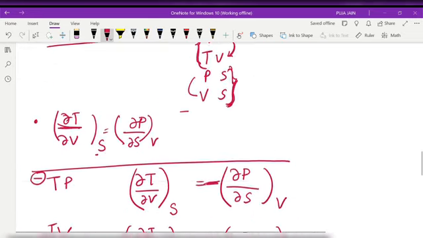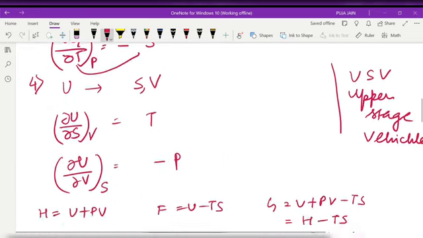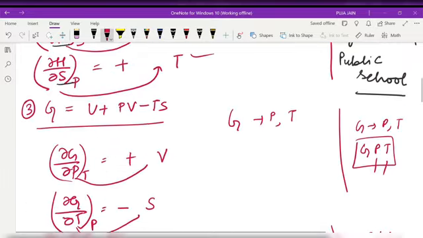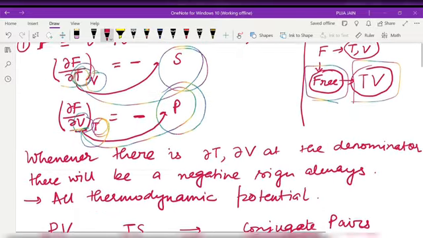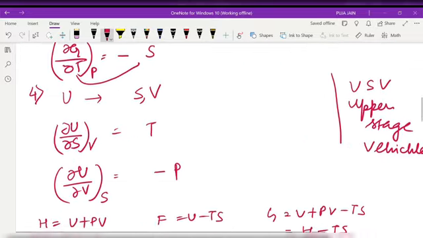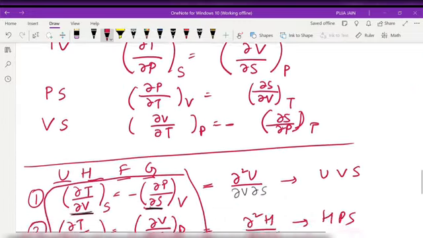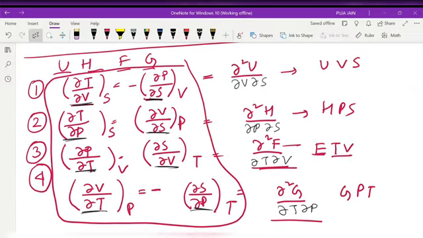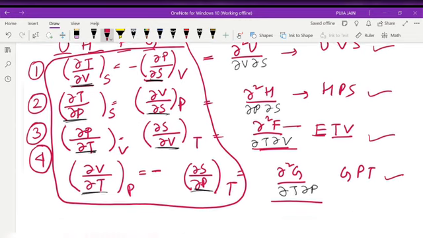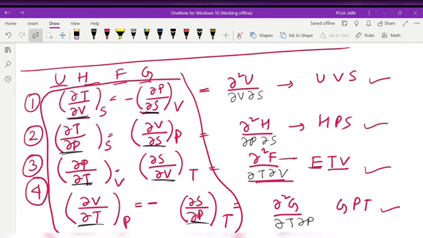Okay? So you understood how important these four are? Just remember FTV, HPS, GPT and USV. Okay? Upper stage vehicle, Hyderabad Public School. When I am free, I will watch TV, and GPT, which is familiar with GST. Okay? So this is all about Maxwell relation. What are thermodynamic potentials? What are Maxwell relations? And how to remember these Maxwell relations?